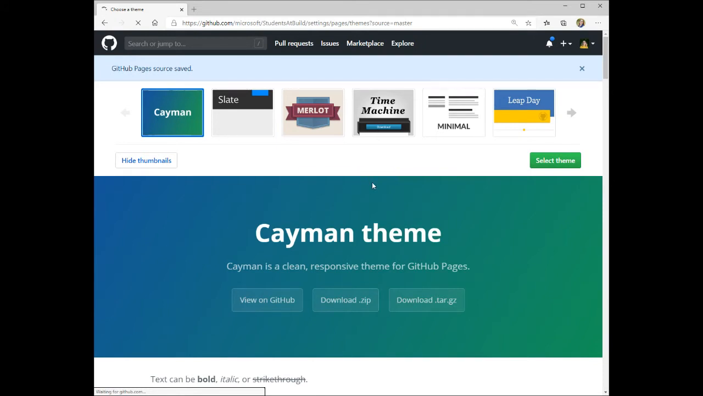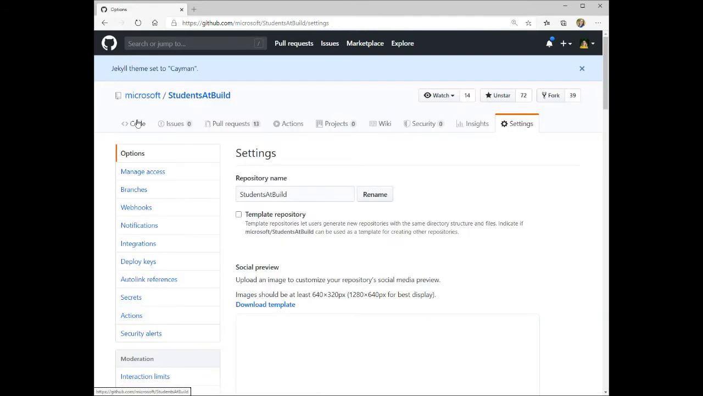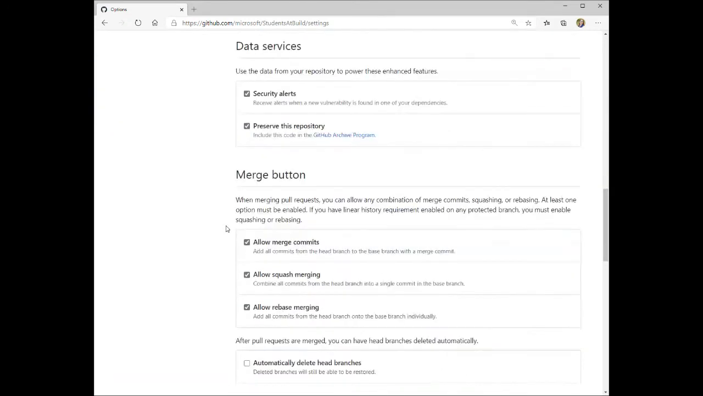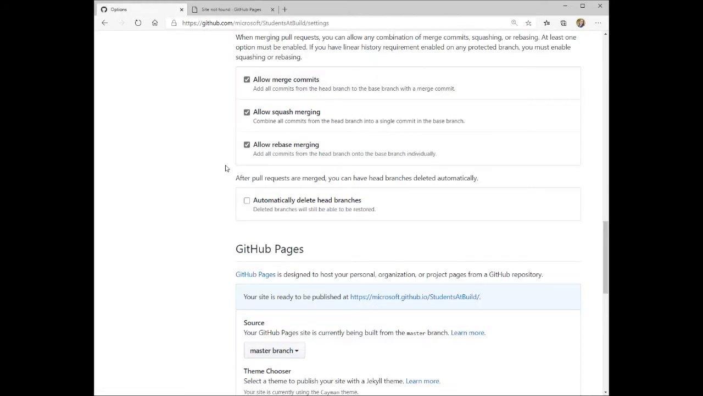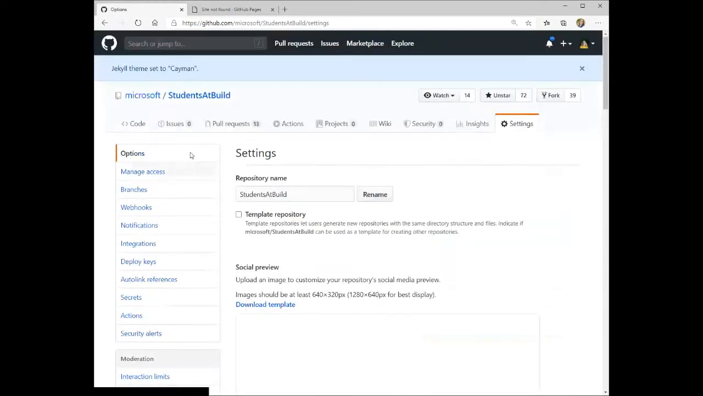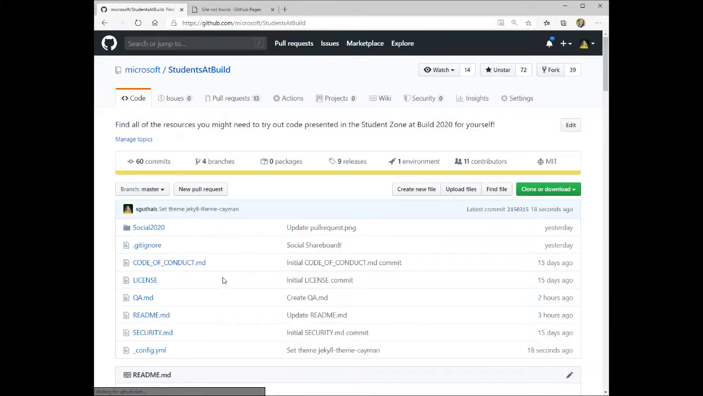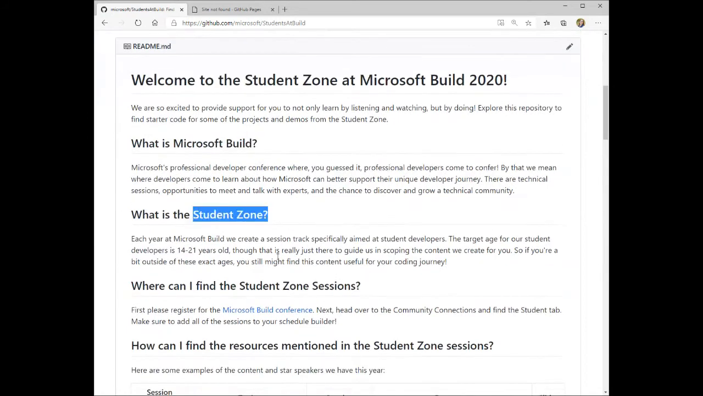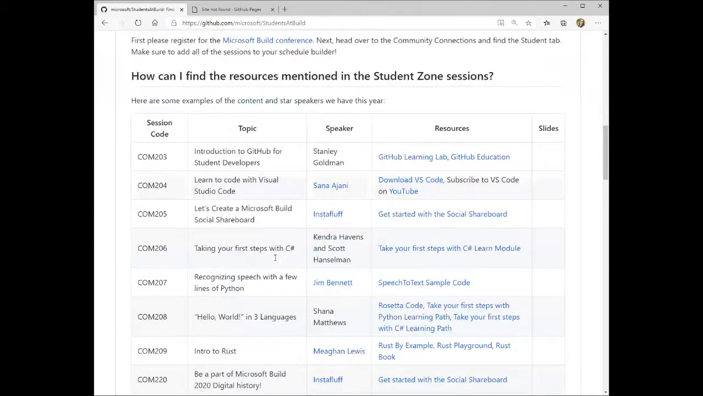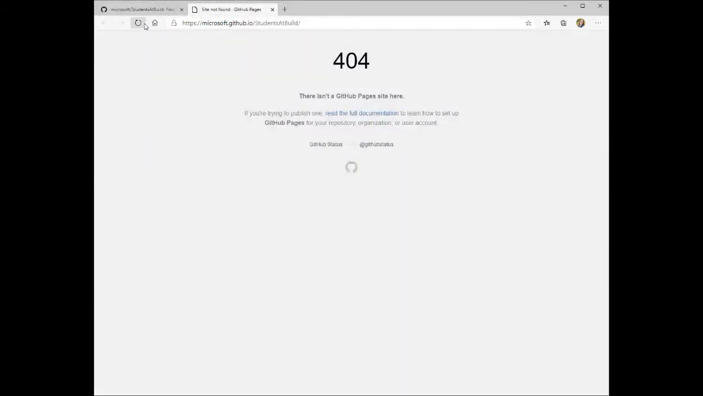And after just a couple of minutes, when you scroll down again, you'll see this right here. There's a link to our new GitHub Pages, and it's going to take a couple of seconds to propagate. But then anything that's in this README, so you'll see it says, welcome to the Student Zone, what's Microsoft Build, what's the Student Zone, all of this stuff right here will eventually show up here with that theme.